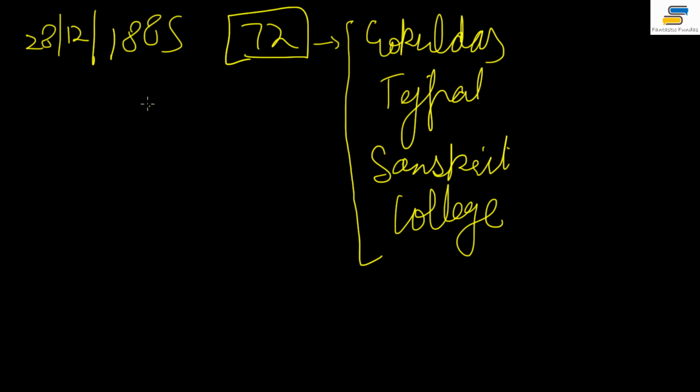Initially there were just 72 political workers. Imagine how it is rising. In 1886 there are 436 workers, and by 1889 there are 2000-plus workers. So that is how the Congress is growing very fast. And the first session of Congress is held at Gowalia Tank.